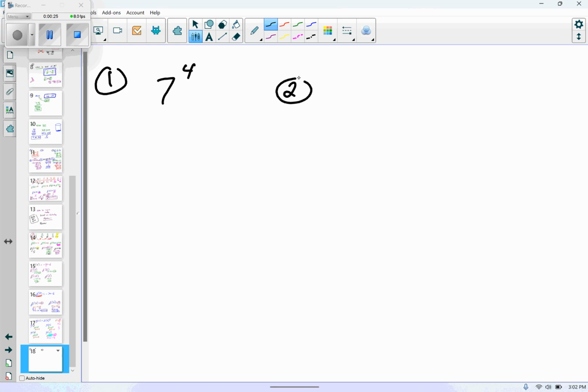Number 2, I got 1/3 times 1/3 times 1/3 times 1/3 times 1/3 times 1/3 times 1/3. I think I said enough times. How many 1/3s are there? 7. 7? All right, watch what I'm going to do. Because I have a fraction, I'm going to put the whole thing in parentheses, and I'm going to leave it like that. Okay? The reason why I have that type of thing in parentheses, now, if you forget the parentheses